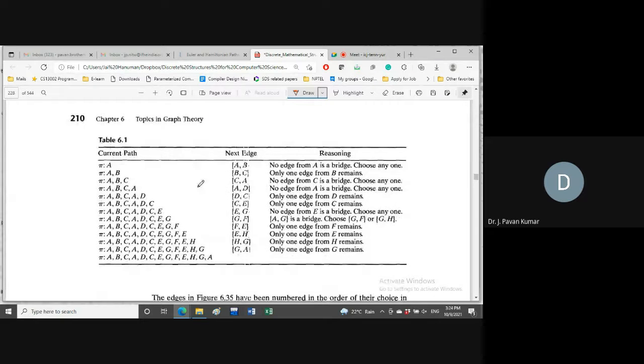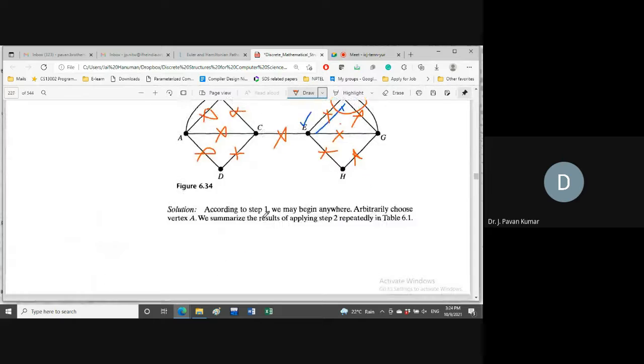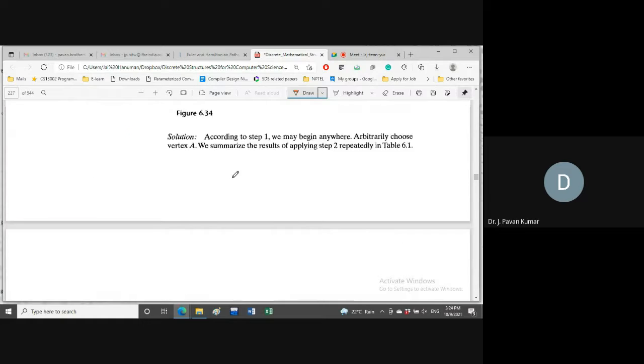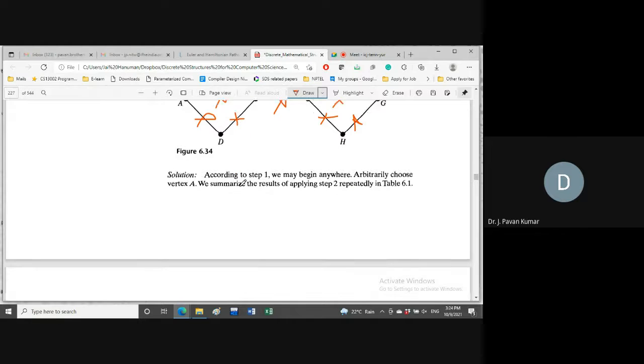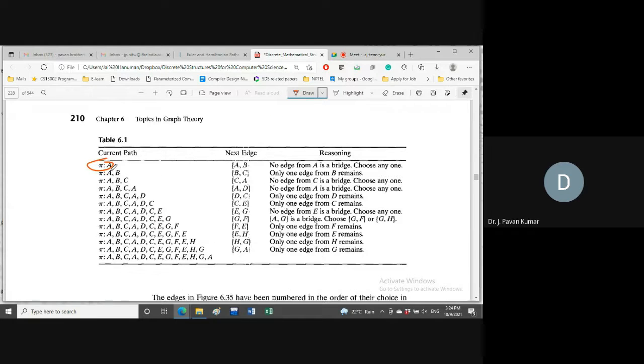Same thing here depicted for this example. Okay, I think this is started at A. You can go through this example. Started at A. What are the other alternatives? We have started at F and we have seen some possibilities where we have to choose which edge and why. Similarly, you can start at A and we can go through several steps, several alternatives.